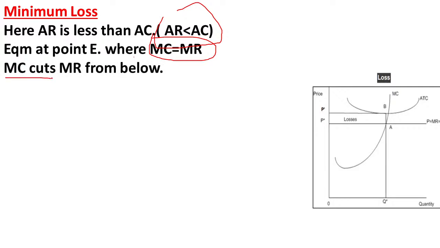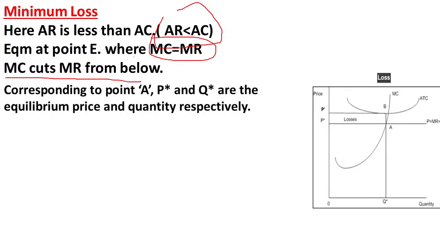Then marginal cost cuts the marginal revenue curve from below. So here on the x-axis we have taken quantity, on the y-axis we have taken revenue and cost. Here this is the marginal cost curve, and this is the average cost curve. This is the marginal revenue curve.